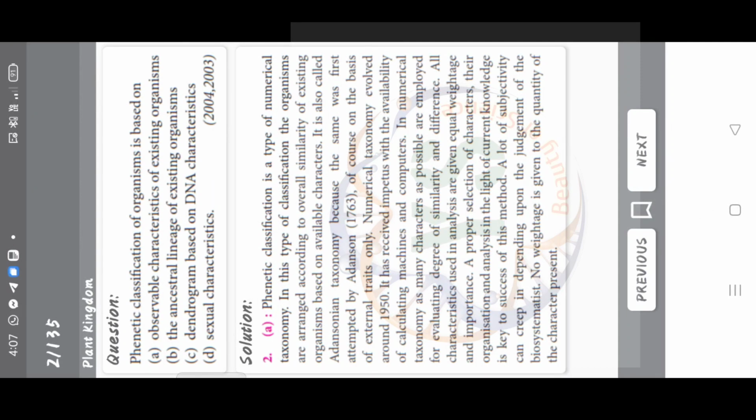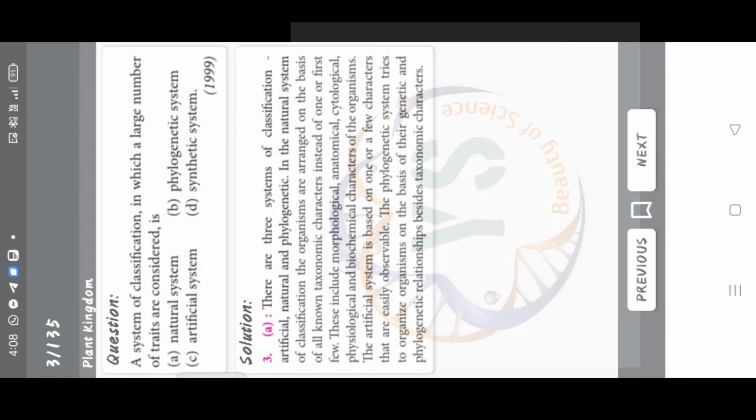Phylogenetic system of classification is based on morphological features, chemical constituents, floral characters, evolutionary relationships. The correct answer is option D, evolutionary relationships. Phenetic classification of organisms is based on observable characteristics of existing organisms, the ancestral lineage of existing organisms, dendrogram based on the DNA characteristics, sexual characteristics. Answer is option A, observable characteristics of existing organisms.